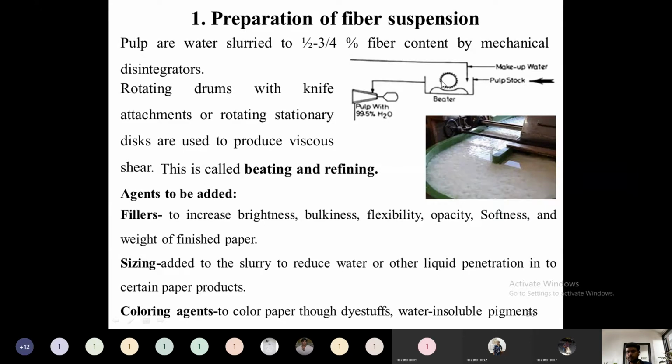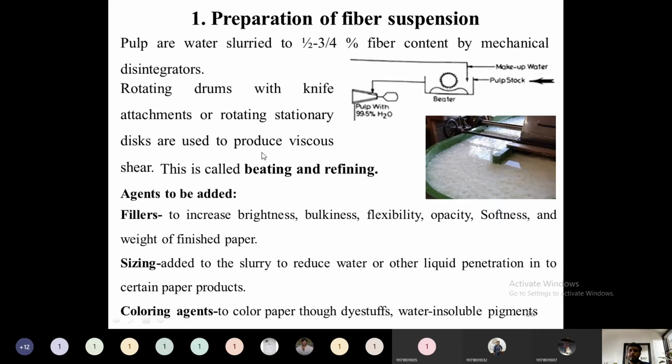So this round drum is attached with knives in order to disperse the fiber into the water suspension, so that one clear suspension will be created like this. So this water and pulp slurry will be sent to the next section using this screw conveyor. Until here the water content will be 99.5 percent. This beater is a rotating drum with a knife attached, or a rotating stationary disc, used to produce a viscous shear. So this type of viscous shear will be produced.